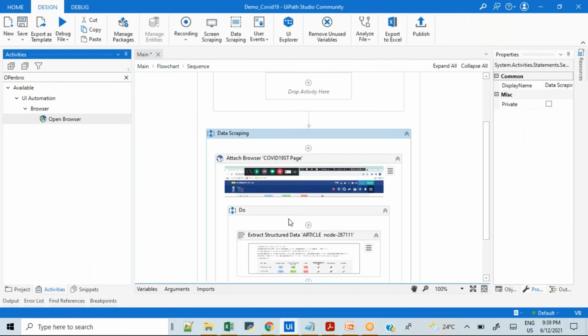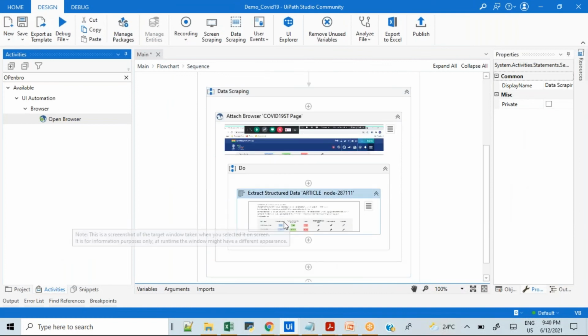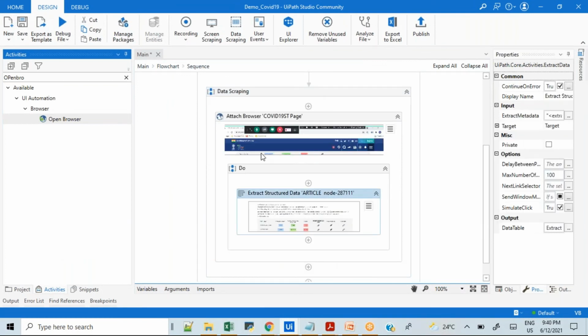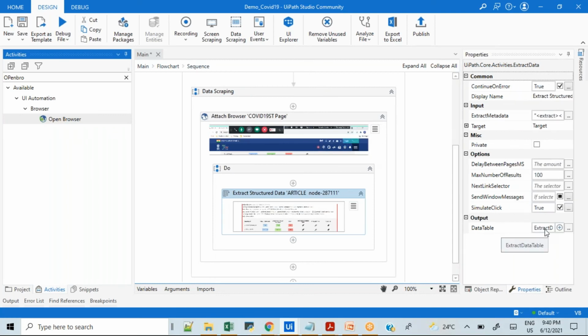As soon as I click on finish, the flow is created by default. It has even created the variable as well. You can see this is the variable where it will store the data. So you can see the ease of automation, right? The ease of automation is very good here. And now what is the next thing?